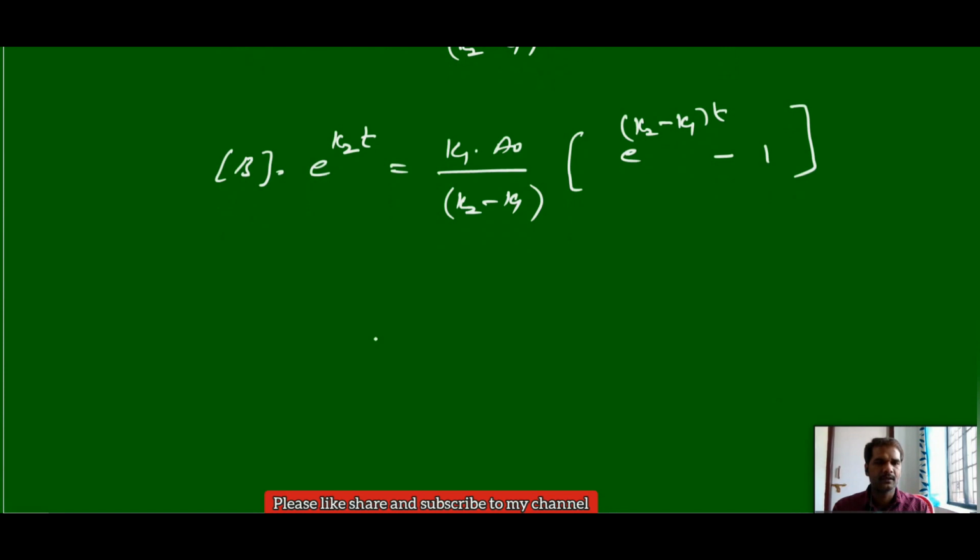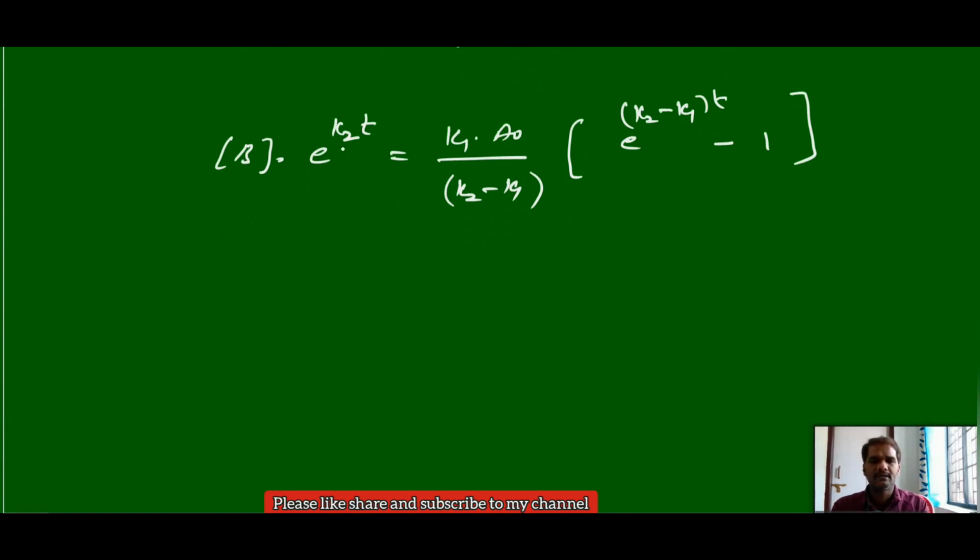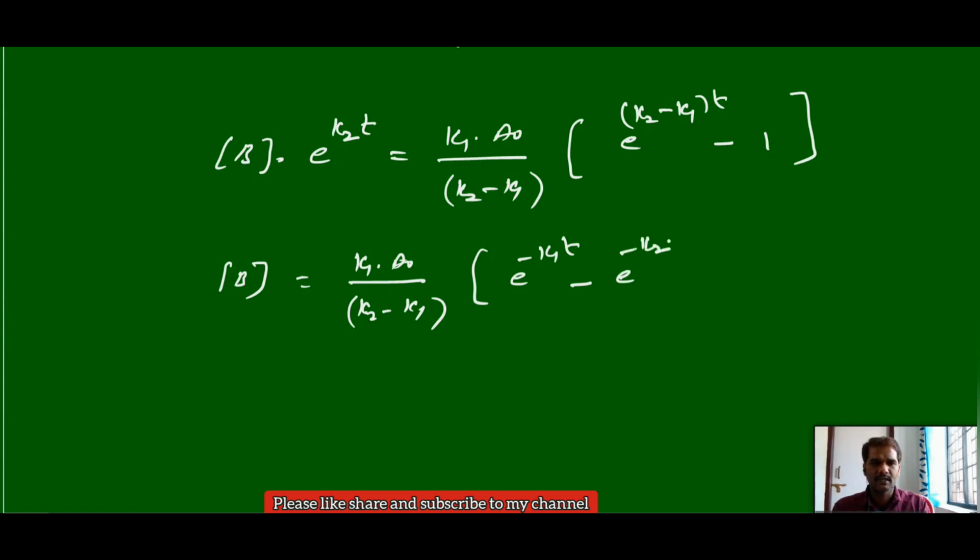Now you take this e power k2 term to the right side, then concentration of B is equal to k1 a0 by k2 minus k1 into, just you divide this overall, e power k2 will cancel out, then it is left with e power minus k1 into t minus 1 by e power k2 t, that can give e power minus k2 t.